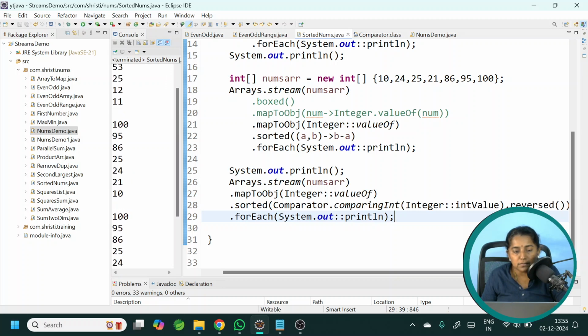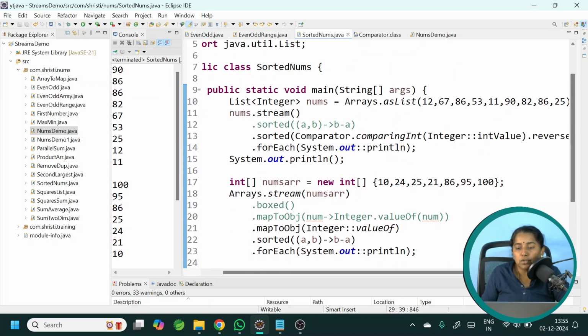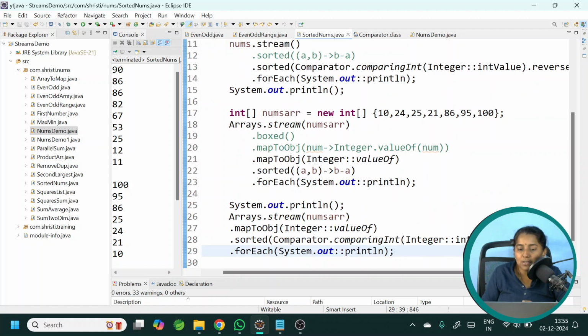Fine? Yes. So I hope it is clear. So you need to be extra careful when you are using these methods. You should know from what you need to convert into what. If you notice, in the second case, I am trying to convert my primitive type into an object because the sorted method does not take primitive data types for comparison.